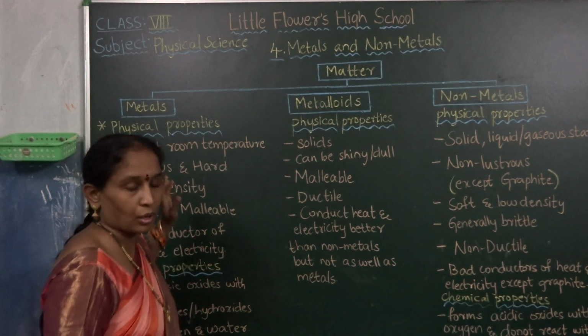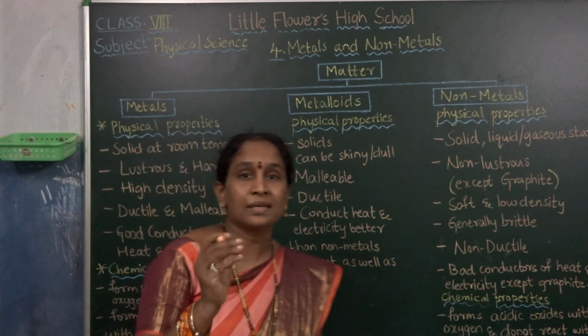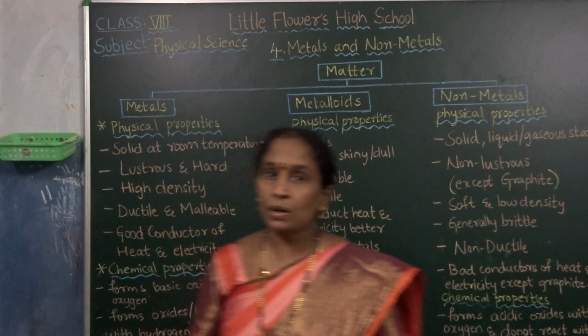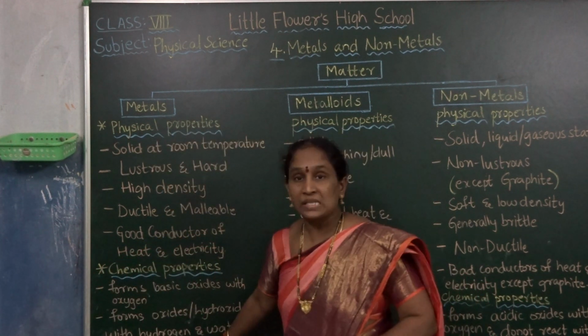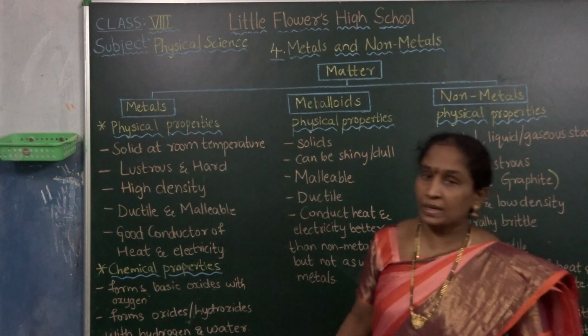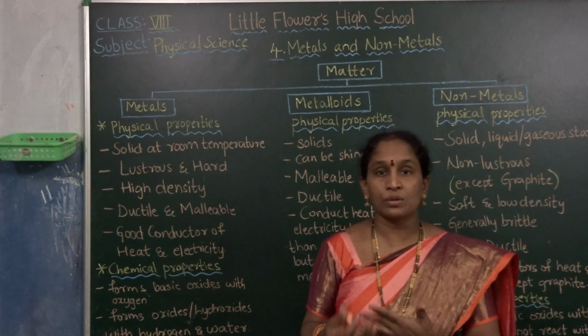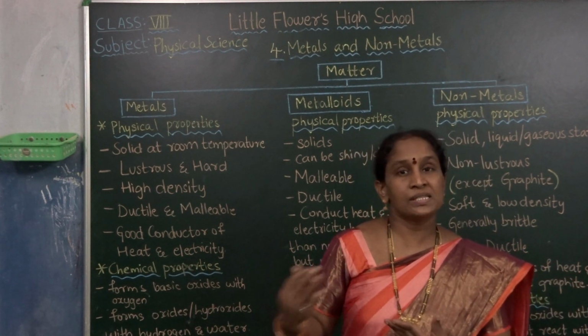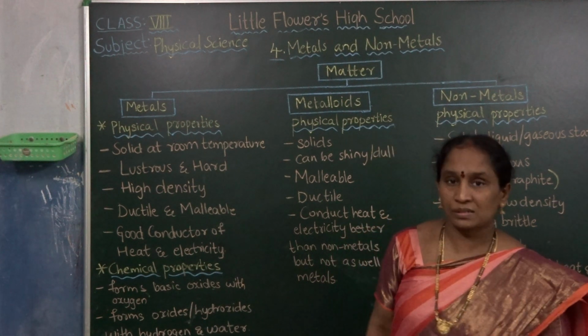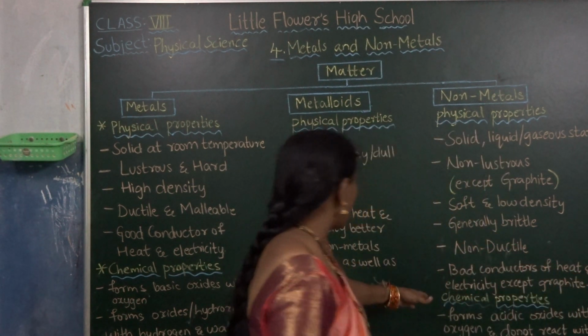So all the metals are basic in nature. When metallic oxides react with water, bases are formed. Examples are sodium hydroxide, calcium hydroxide, and magnesium hydroxide. These are all examples of bases.